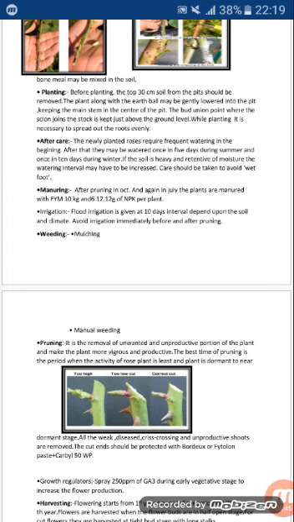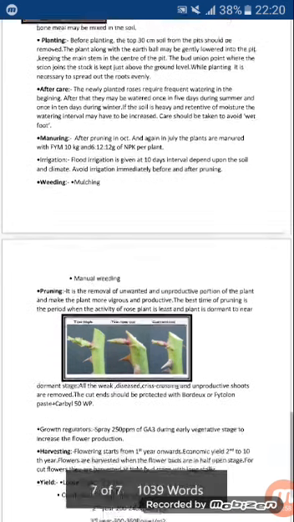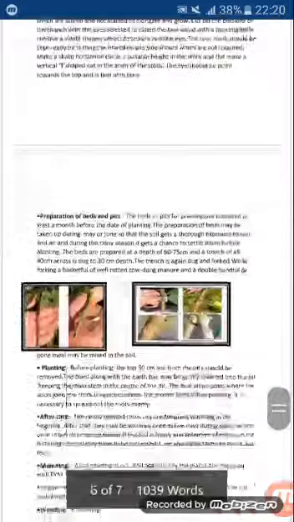In this process, all the weak, diseased, crisscrossing and unproductive shoots are removed, and the cuttings are treated with Bordeaux or Blitox paste plus carbide. Next are the growth regulators. In growth regulators, spray 250 parts per million of GA3 during the early vegetative stage to increase flower production.